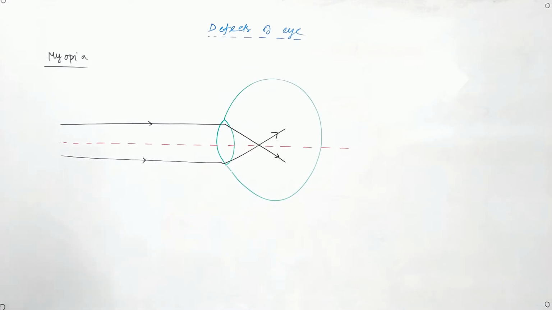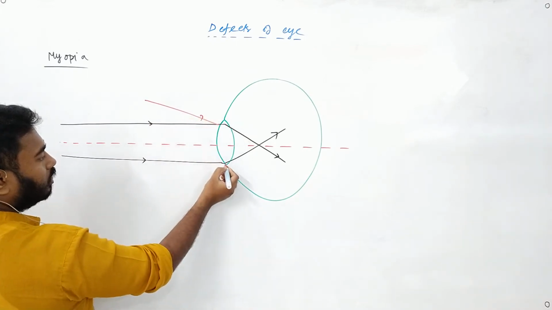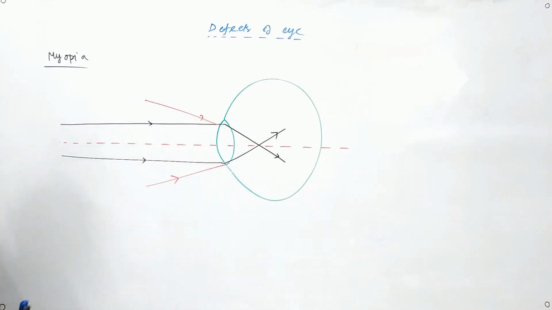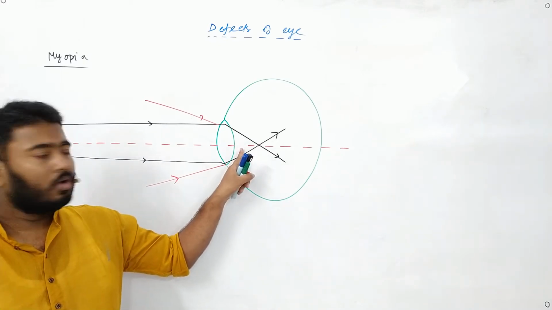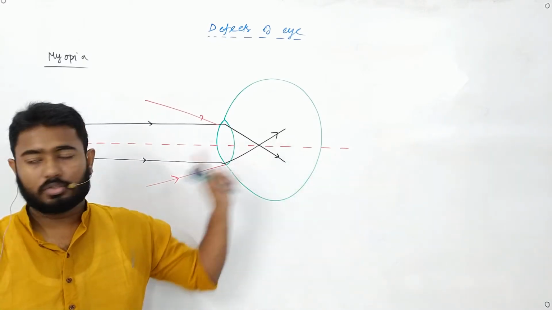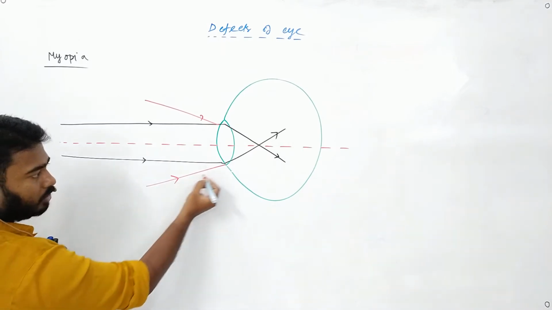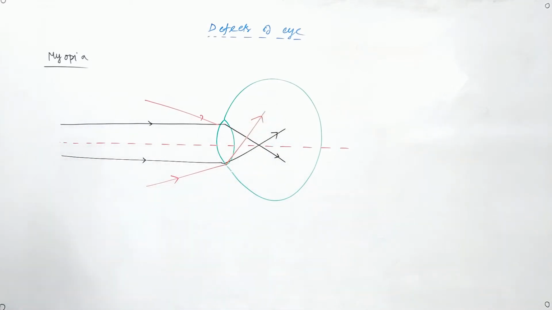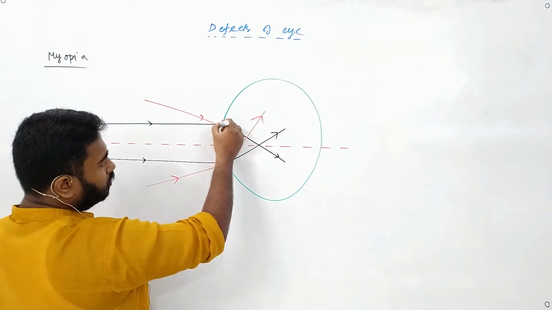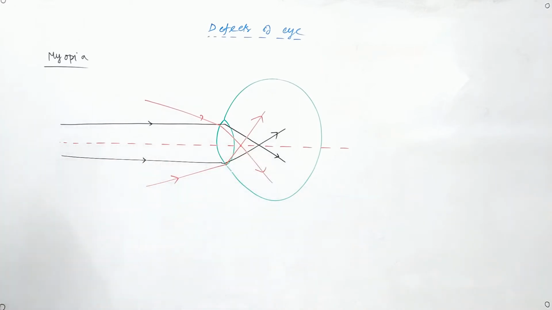Now we want to rectify this situation. Tell me one thing, if I make the rays come like this, what will happen? Will they intersect at a point before this one or after this one? If the rays of light come like this, they will bend further, right? Then the image will be formed somewhere here.